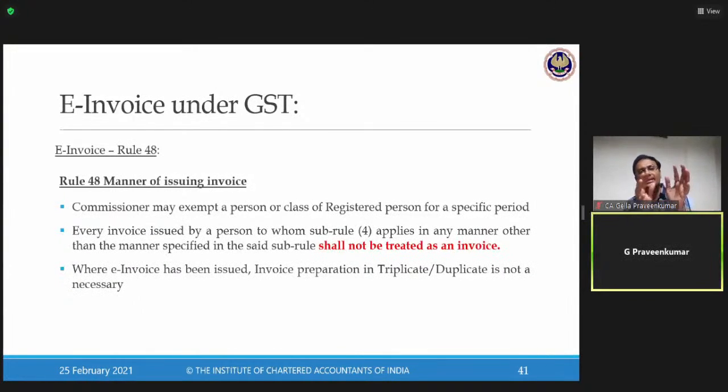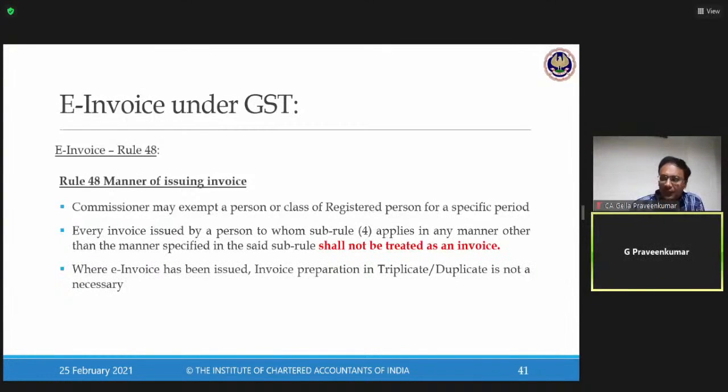Going further, what I have to understand? The commissioner may exempt a class of registered persons for a specific period. Now, lawmaker always keeps the cushion. Lawmaker always wants to make a difference. Not everyone can be brought into the clutches of law. The moment I say 100 crores and above, there could be some industry, there could be some service sector where it is cumbersome to issue an IRN.